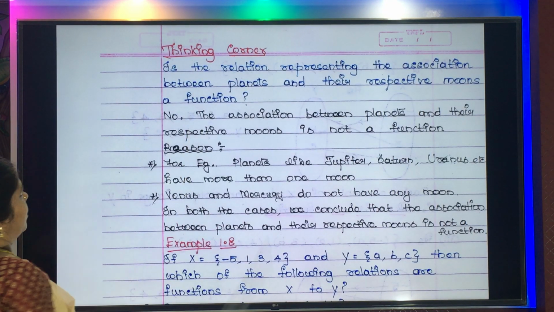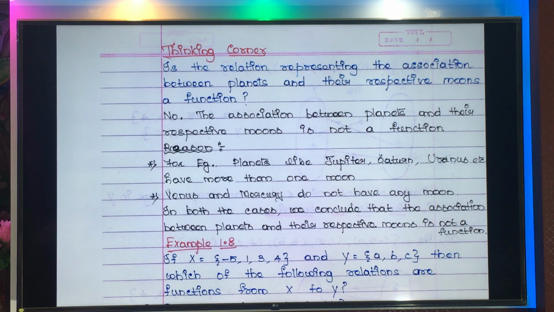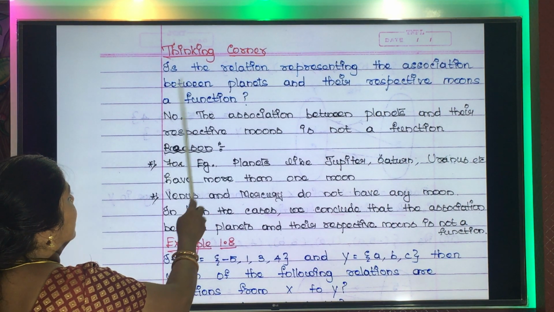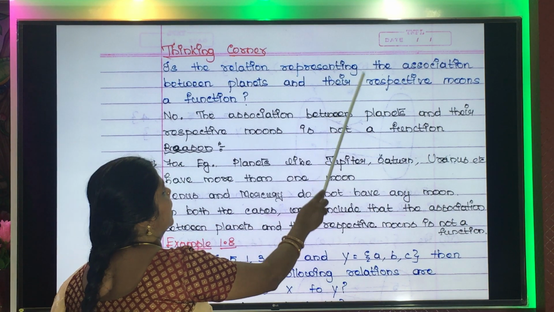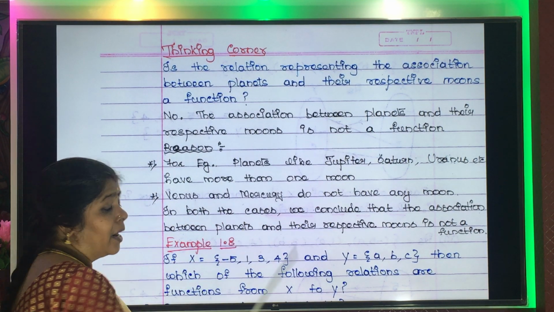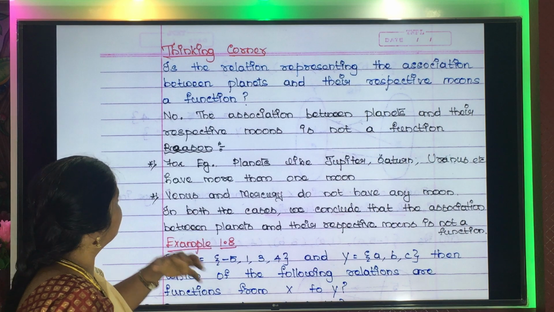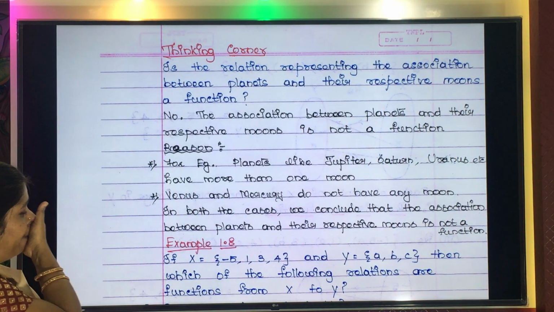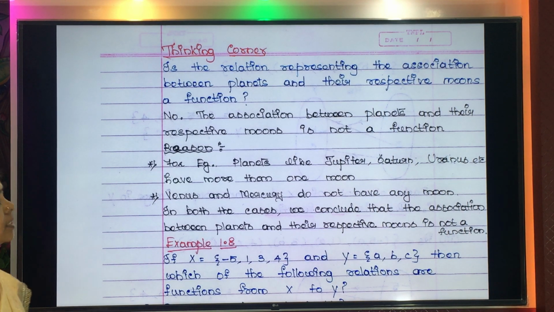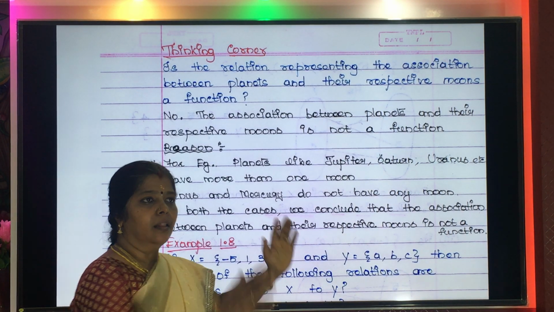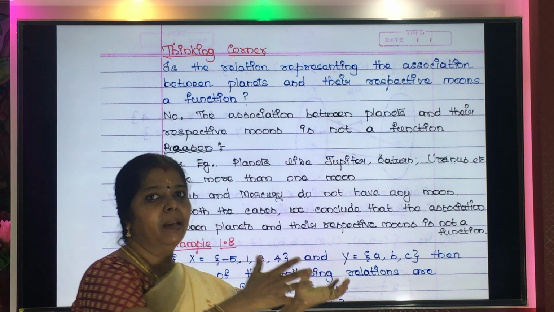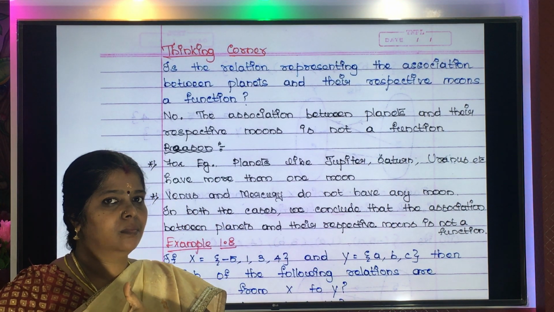Now there is a question in the thinking corner. See, this is a very general question. Is the relation representing the association between planets and their respective moons a function? This is the question. They are asking, see, there are planets you all know, and each planet will be having its own moons.